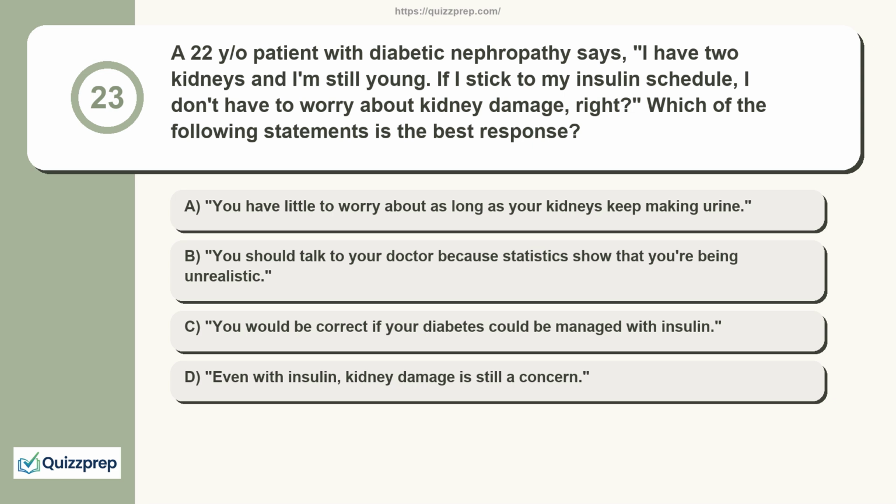Question 23. A 22-year-old patient with diabetic nephropathy says, "I have 2 kidneys and I'm still young. If I stick to my insulin schedule, I don't have to worry about kidney damage, right?" Which of the following statements is the best response? You have little to worry about as long as your kidneys keep making urine. You should talk to your doctor because statistics show that you're being unrealistic. You would be correct if your diabetes could be managed with insulin. Even with insulin, kidney damage is still a concern.